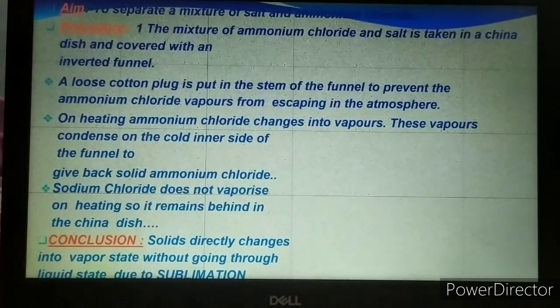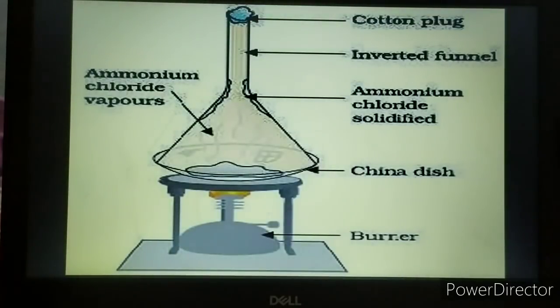Just see here, this is the method which is given. You can read this later. For right now, I'll show you the method through the image. You can see here, this is the setup which is made. The materials required are a Bunsen burner, a china dish, ammonium chloride, a funnel, and a cotton plug or cotton wool. And of course, a wire gauze is required so that the china dish can be kept over it.